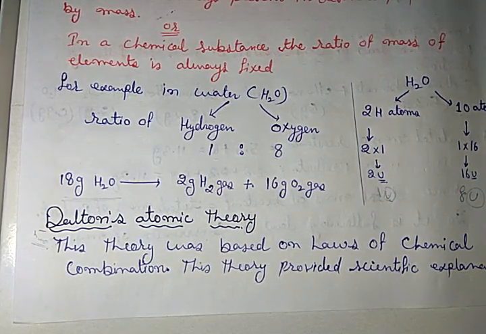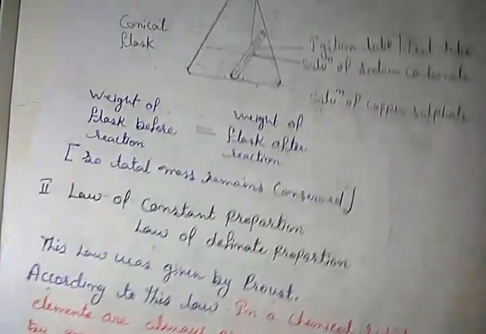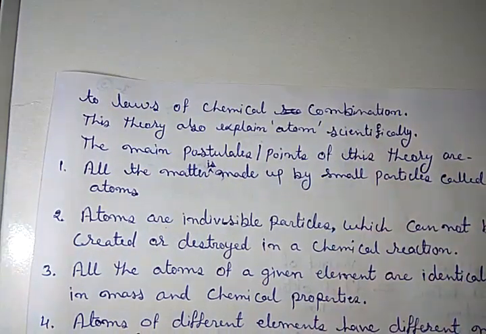Dalton gave that scientific explanation. We can say that Dalton's theory provides the scientific explanation of the laws of chemical combination.